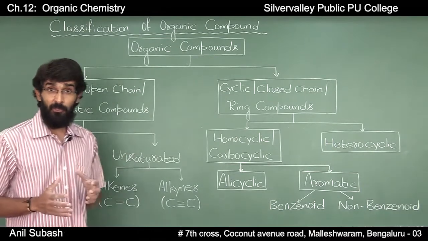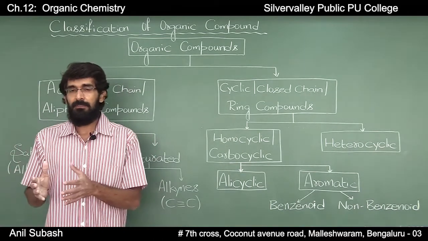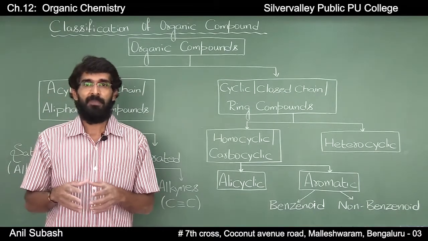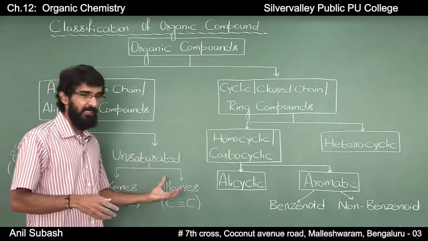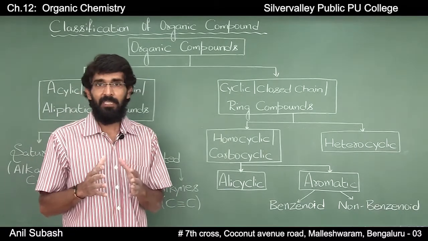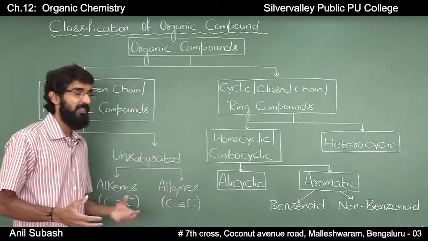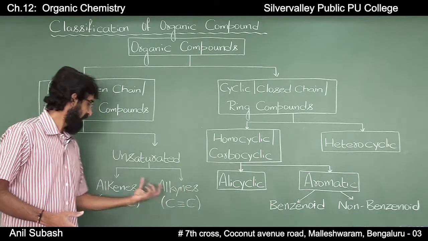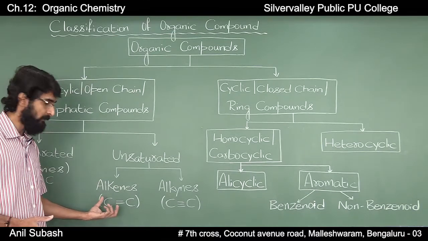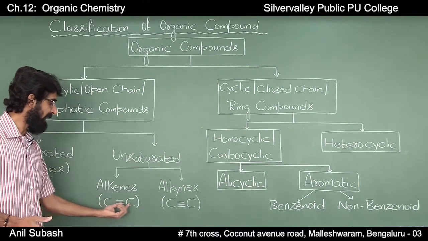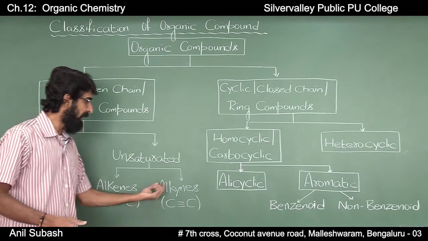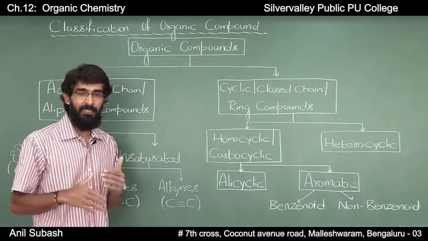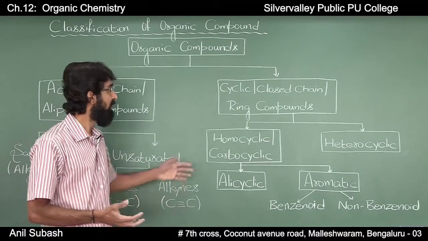Unsaturated compounds are those in which there are carbon-carbon multiple bonds. That is, unsaturated compounds contain carbon-carbon multiple bonds, and are further classified into alkenes and alkynes. Alkenes are those in which you have a carbon-carbon double bond, and alkynes are those in which there exists a carbon-carbon triple bond.